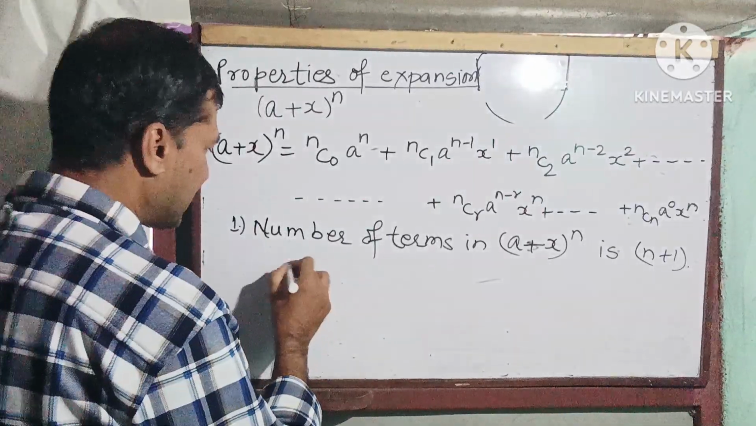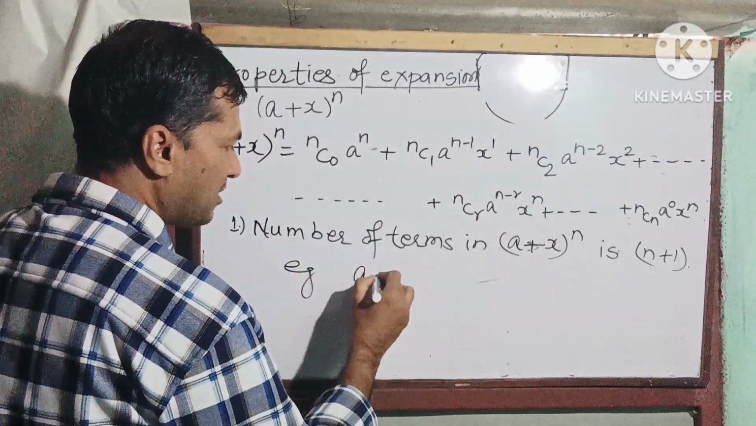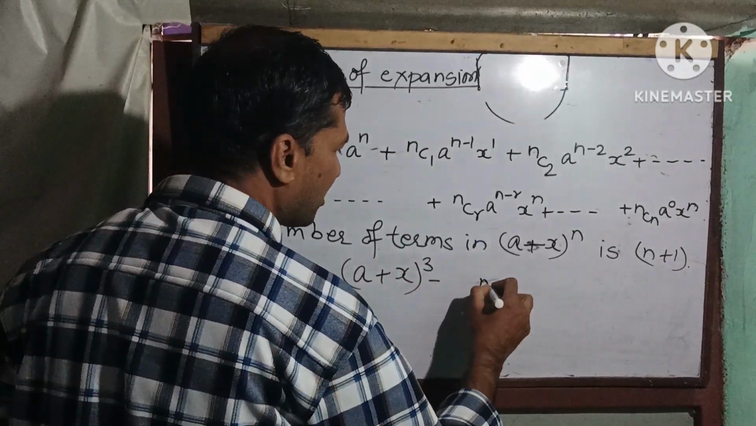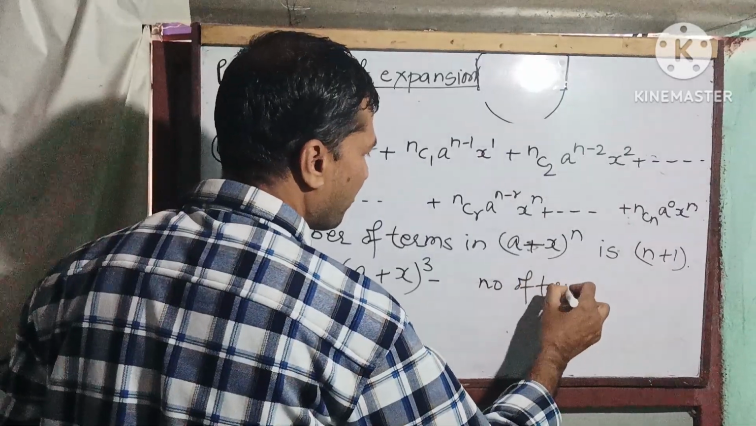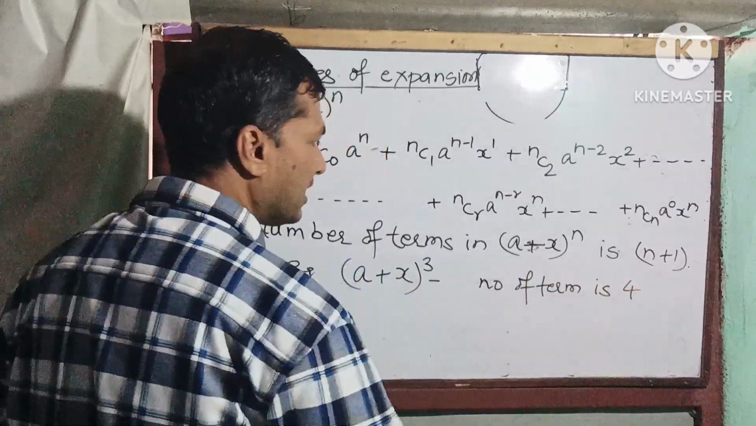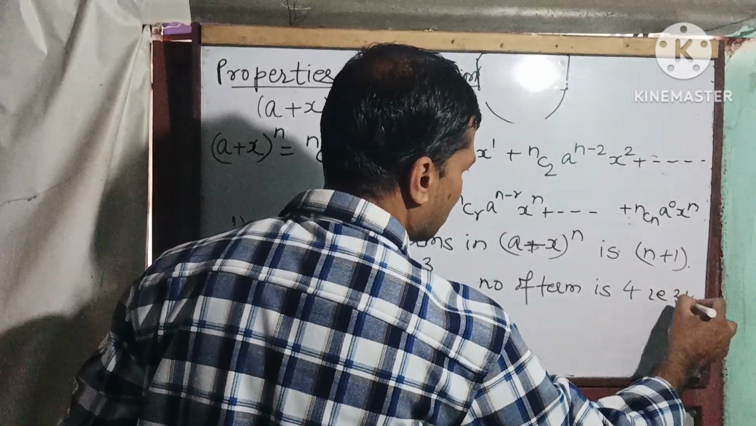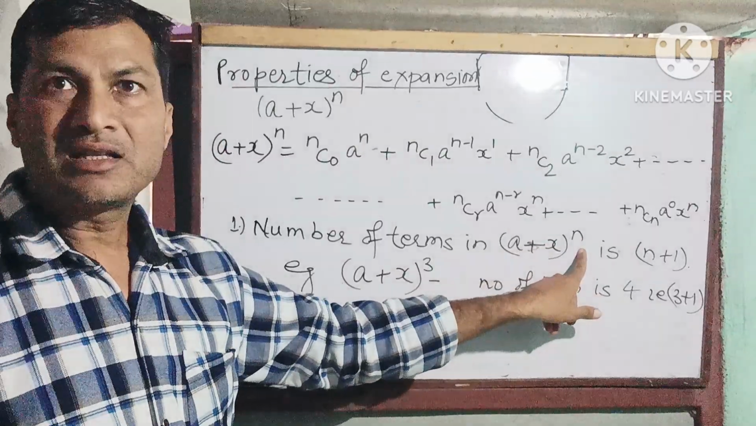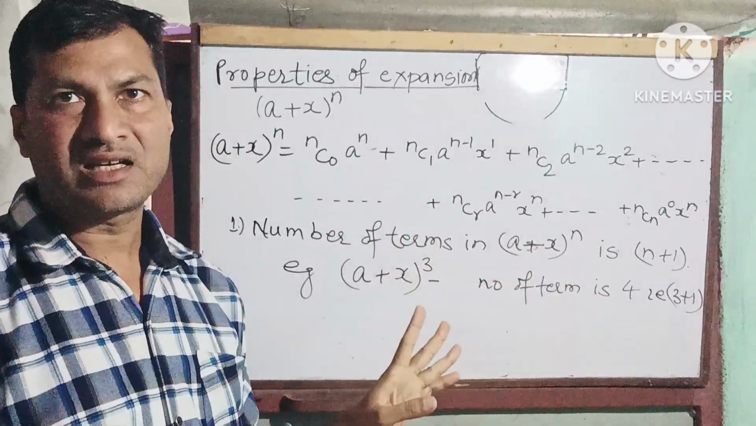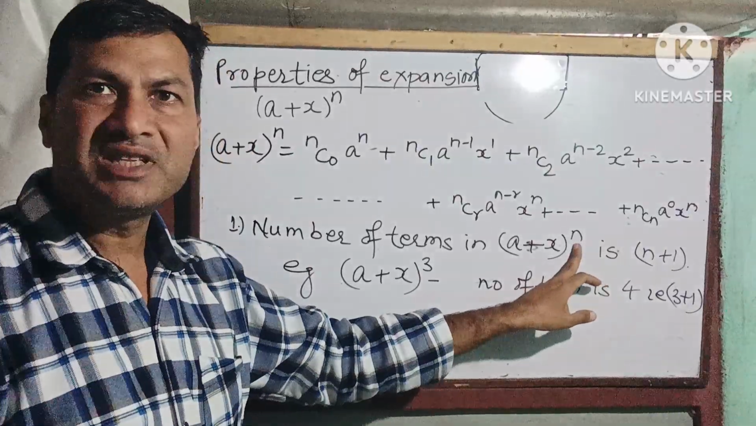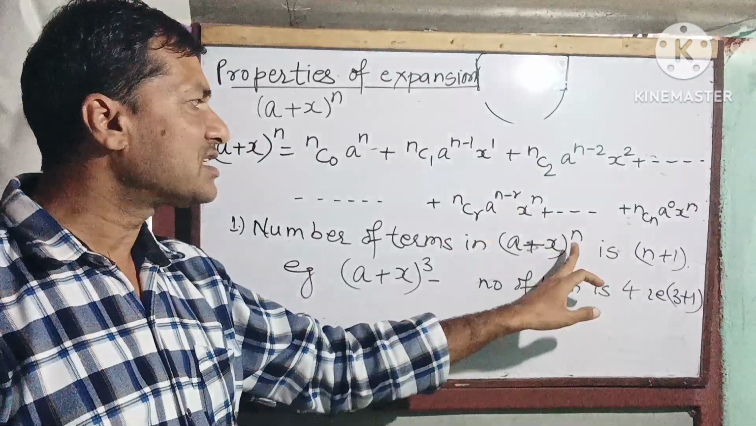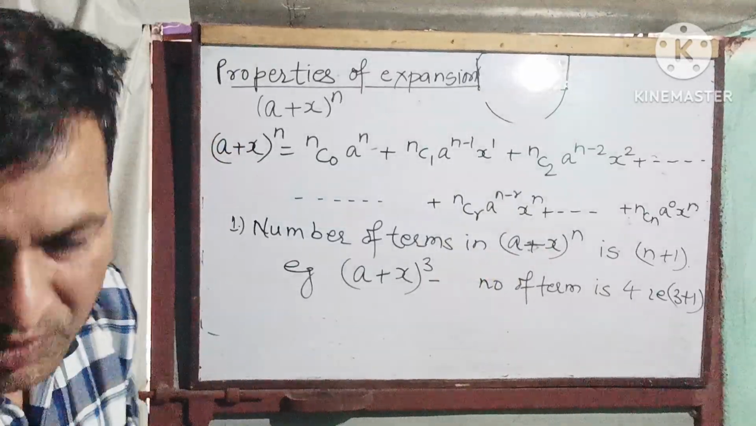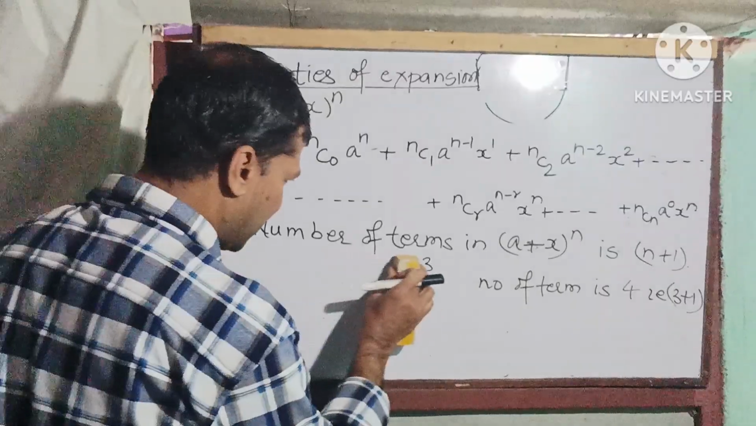As an example, take (a plus x) to the power 3. The number of terms is 4, that means 3 plus 1. So for all expansions, if the power is n, the number of terms is one more than the power. If the index is 5, then the number of terms is 6. If the index is 6, then the number of terms is 7. This is the first property.